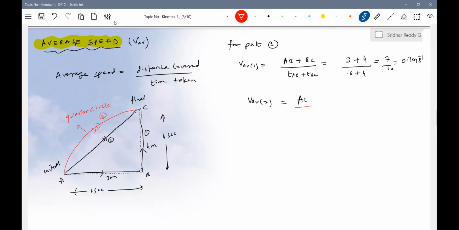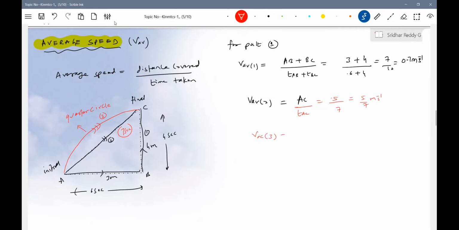Suppose it takes the same time, 7 seconds, to cover this path, because actually the person first moves along this path, next it will take the same time to move along this path. Then TAC. AC should be equal to 5, hypotenuse of a triangle. This is 7. So 5 by 7 meter per second.